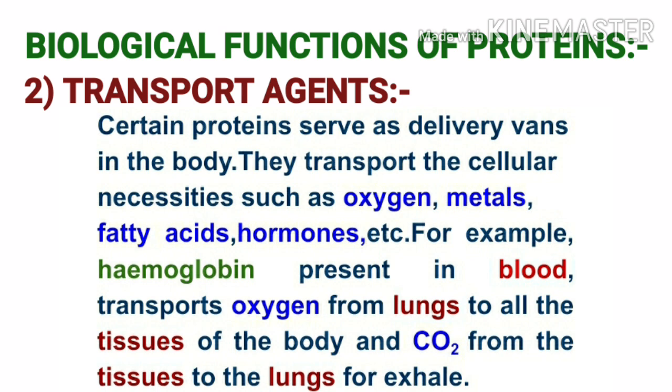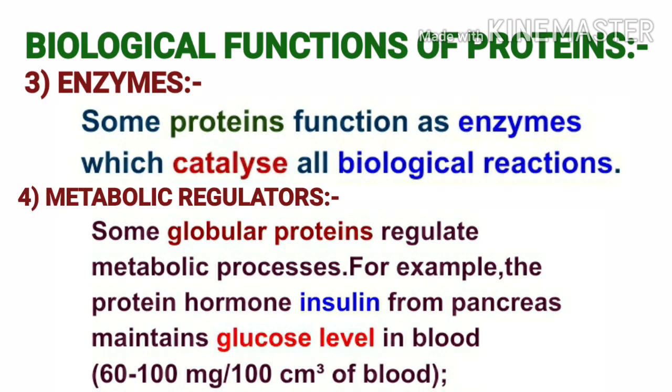Certain proteins serve as delivery vans in the body. They transport the cellular necessities such as oxygen, metals, fatty acids, hormones, etc. For example, hemoglobin present in blood transports oxygen from lungs to all the tissues of the body and carbon dioxide from the tissues to the lungs for exhale.